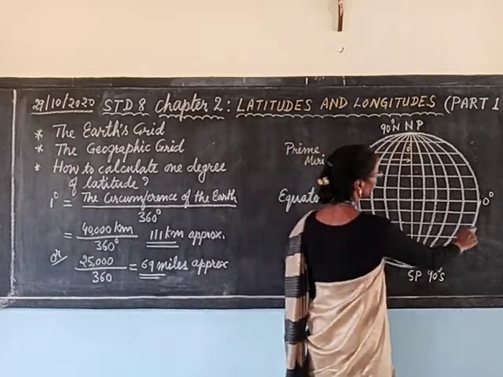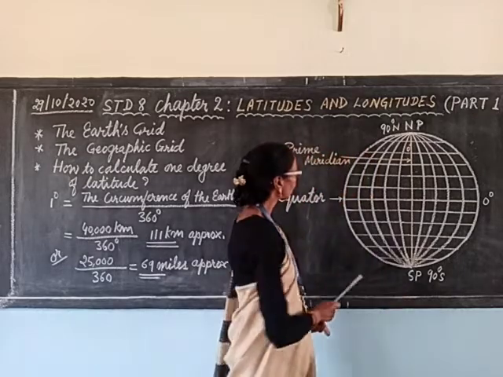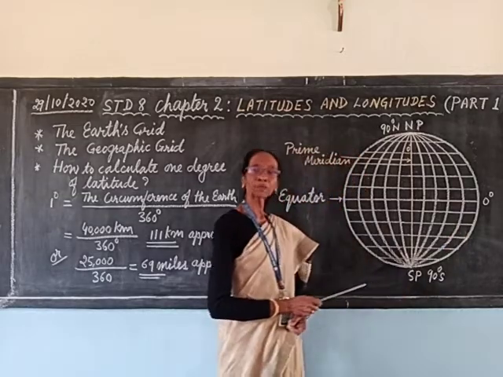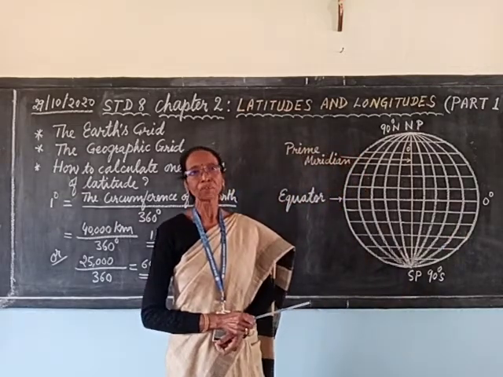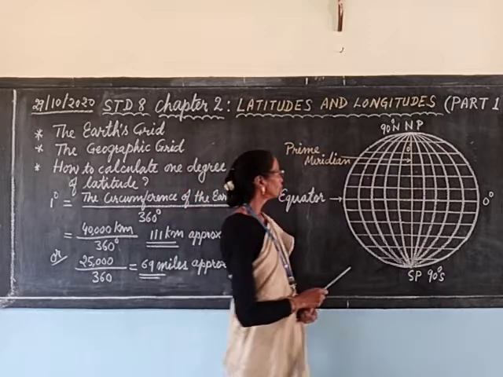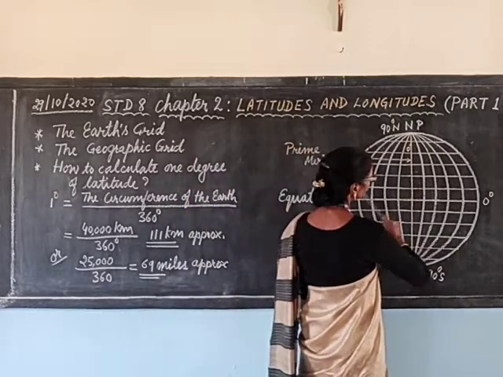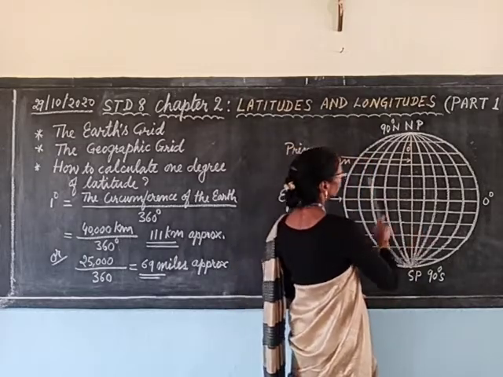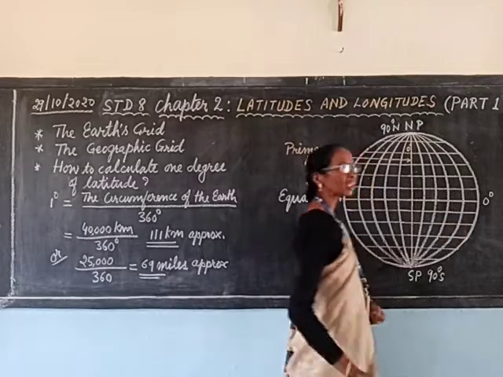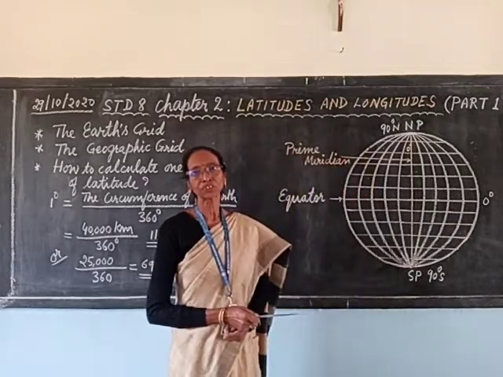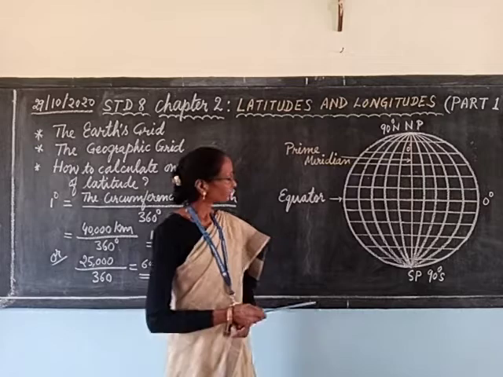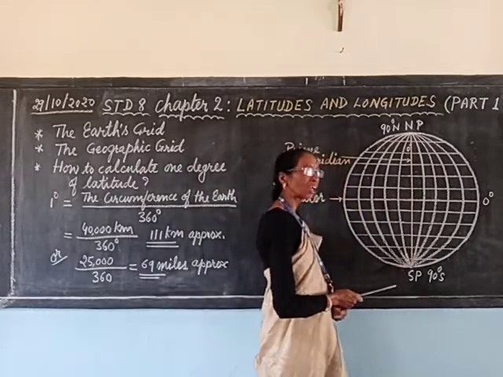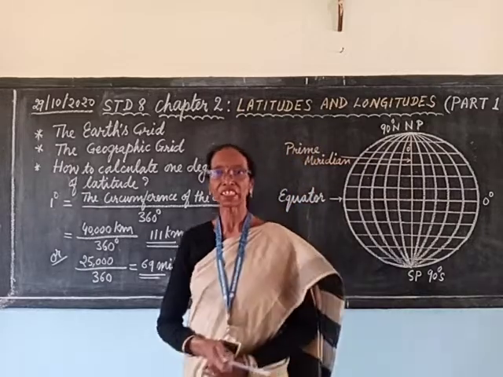All the parallels of latitude on the globe are drawn parallel to each other. Why are they known as parallels of latitude? Because all these horizontal lines are drawn parallel to the equator and parallel to each other. They also indicate the distance between places and the actual location of any place.